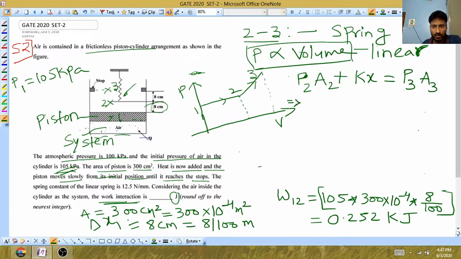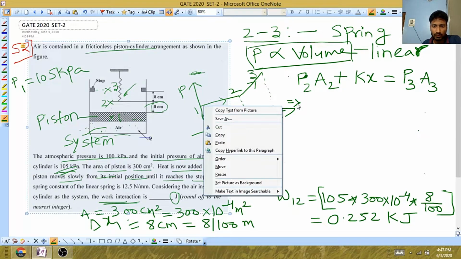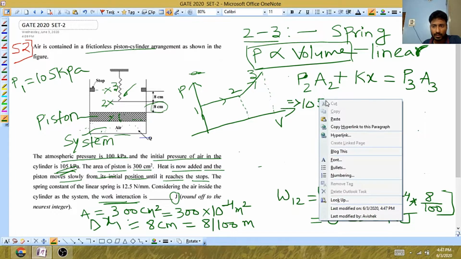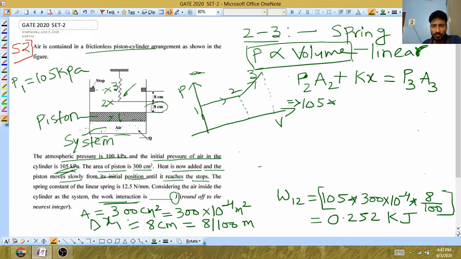So the value of P2 we have determined, that is same as the value at 1. So the value at 1 is what? 105 into area. Area of piston they have given, 300 into 10 to the power minus 4.